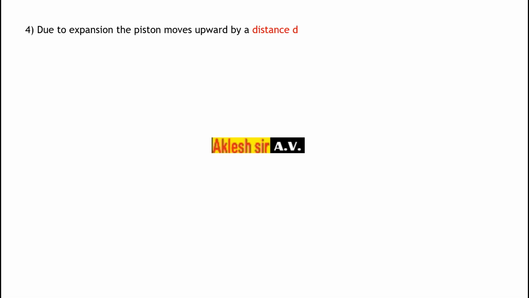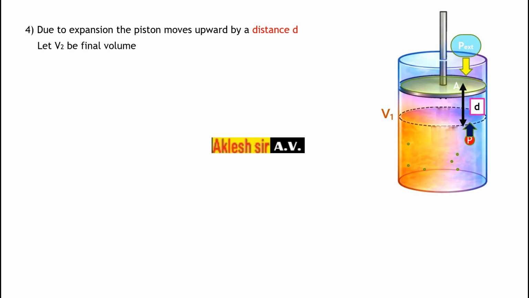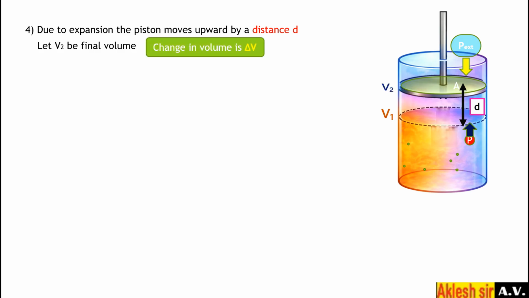4. Due to expansion the piston moves upward by a distance d. Let V2 be the final volume. Thus the change in volume is delta V. So we have to calculate the work done in an expansion of a gas. The gas has expanded from the volume V1 to V2 and it covered a distance d. So we have to calculate how much work the gas has done to increase the volume from V1 to V2.